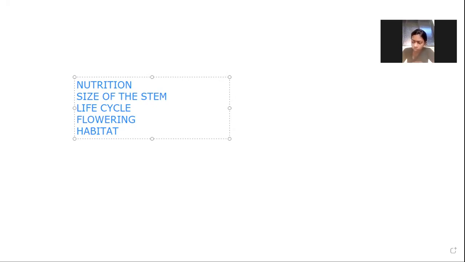Why does it float on the water? Because its leaves are filled with air. So it always floats on the water. So hyacinth is a type of plant which we can see on water, and we know so many plants which can be seen on land. Clear? Okay, so based on the habitat also there are different types of plants. So how many classifications have we done?